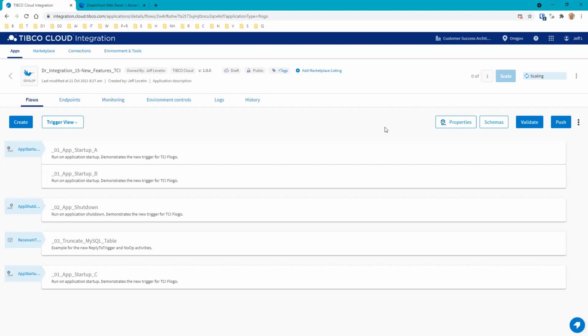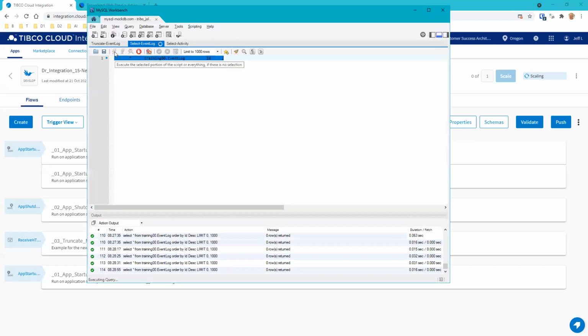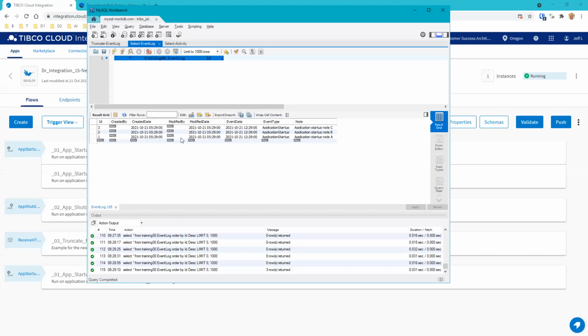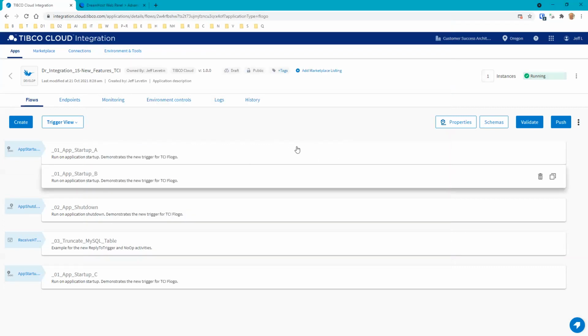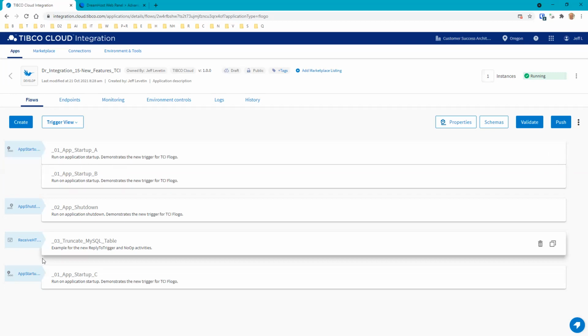Yep, now we see three. So basically one instance is spun up and this was executed 3 times. I'm doing this 3 times just to demonstrate that you can have multiple flows in different configurations for this particular trigger.